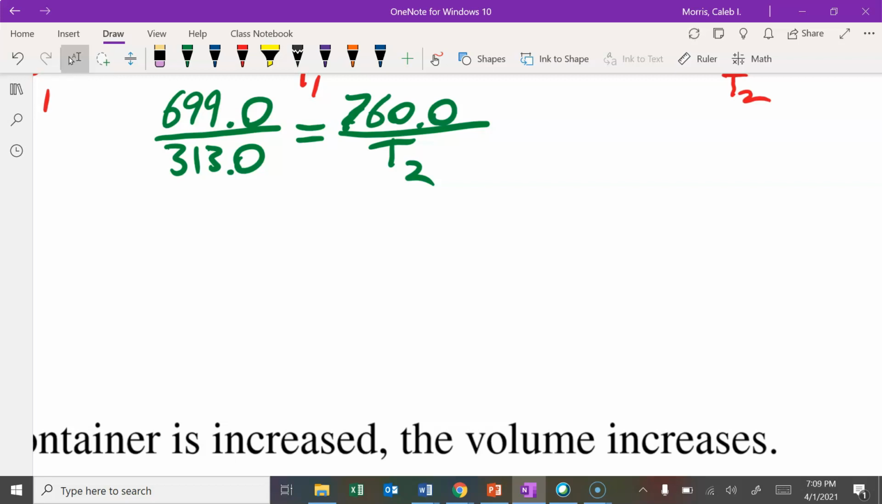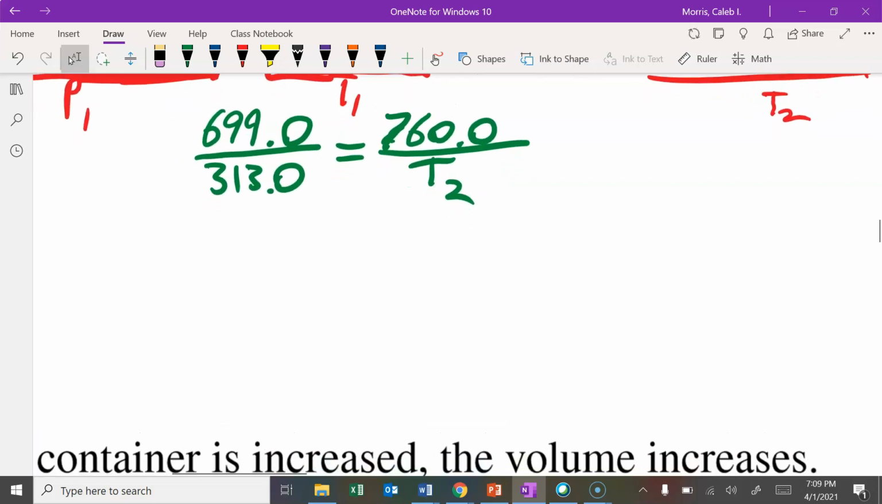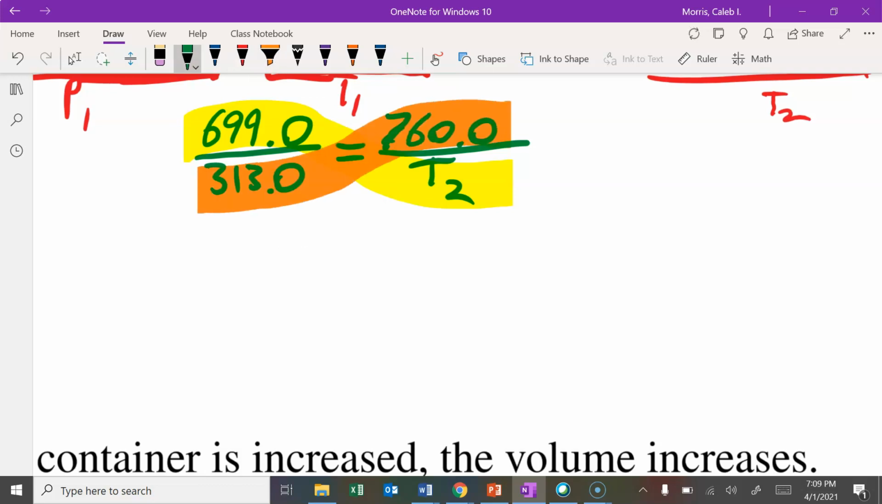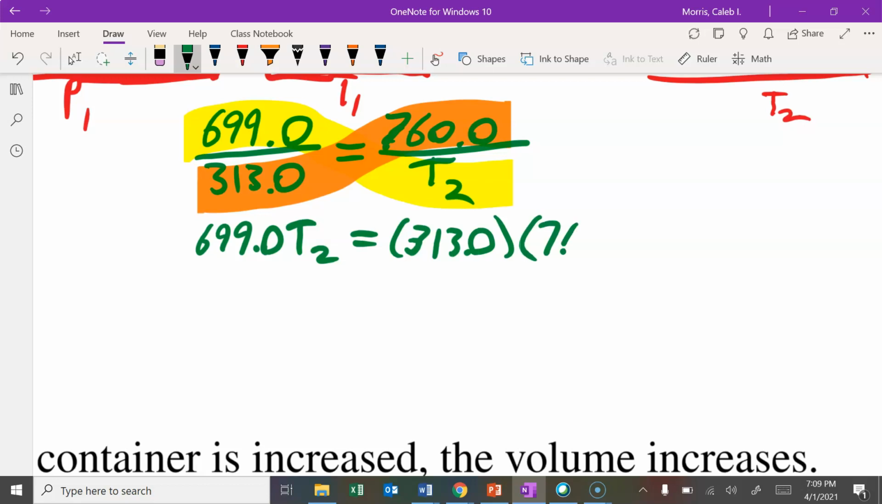Best way to do that is to multiply by T2 on both sides. You could say we'll cross multiply. That's probably what you're more familiar with. So since it's in the denominator, I'm just going to cross multiply and then we'll solve for it. So I have 699.0 T2 equals 313.0 times 760.